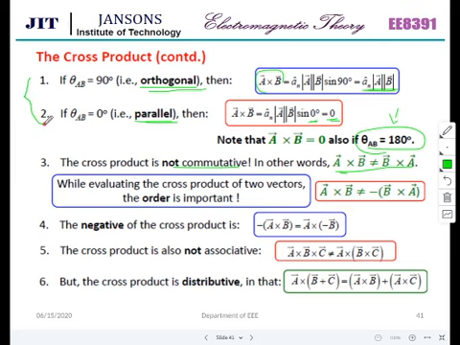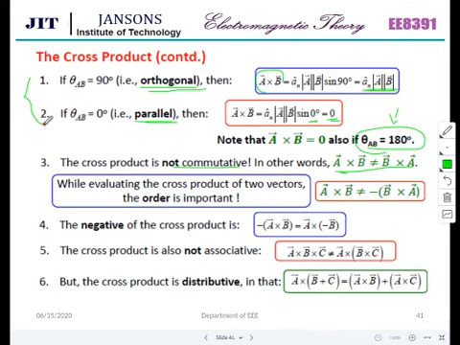Based on these, you have to take certain problems. We have to take certain vectors. Suppose A is equal to 3i plus 4j, something like that. You have to take in 3 dimensions, ijk, and you have to prove whether it is orthogonal or parallel. There are a lot of problems available on the net also. Either you can take the same, or you can take a question from the net and work it out on your own. That is better.